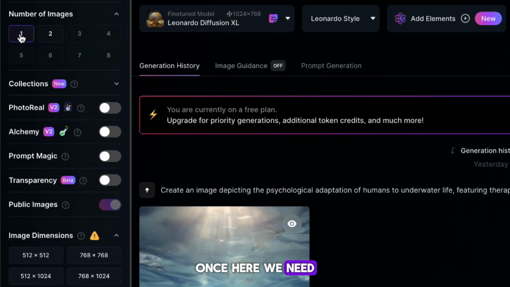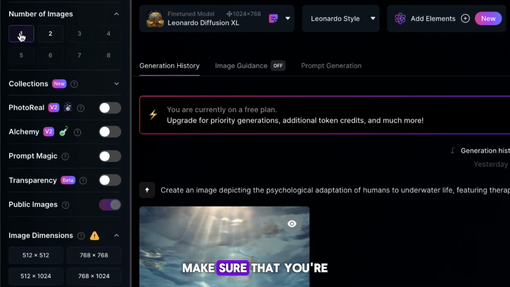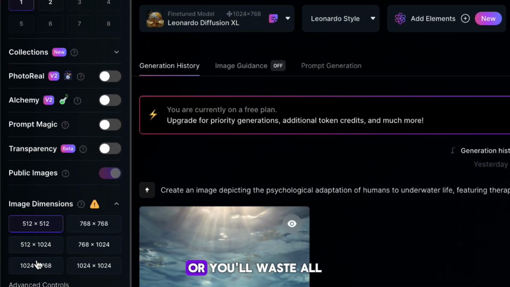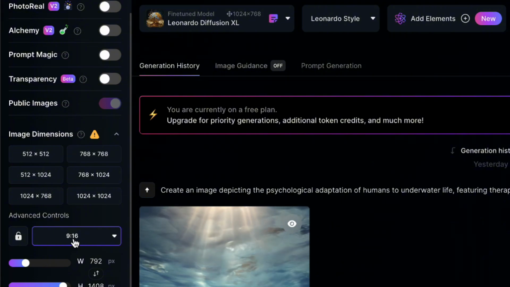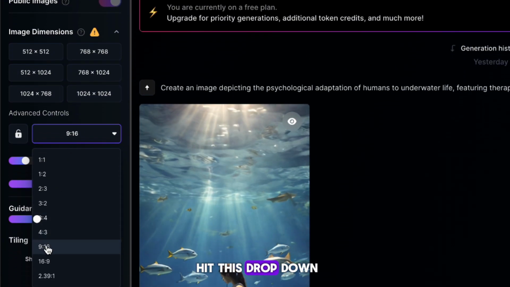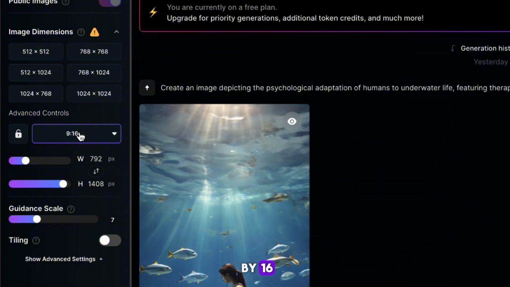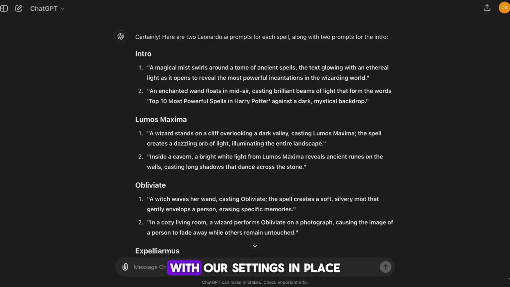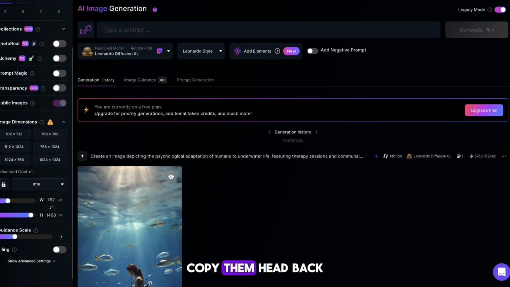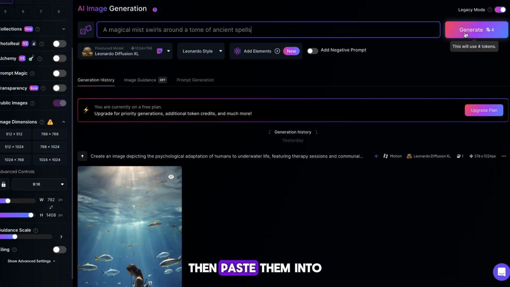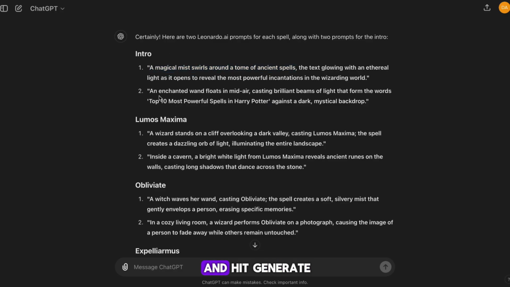Once here, we need to edit the generation settings. Make sure that you're only generating 1 image or you'll waste all your credits. Next, scroll down and hit this drop down next to Advanced Controls. You then want to change the ratio to 9:16, which is the TikTok format. With our settings in place, head back to ChatGPT and find our image prompts, copy them, head back to Leonardo, then paste them into this box up here, and hit Generate.